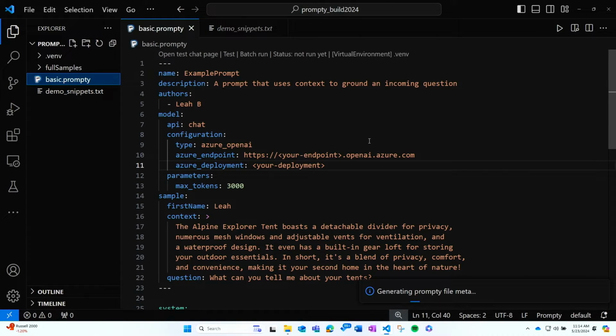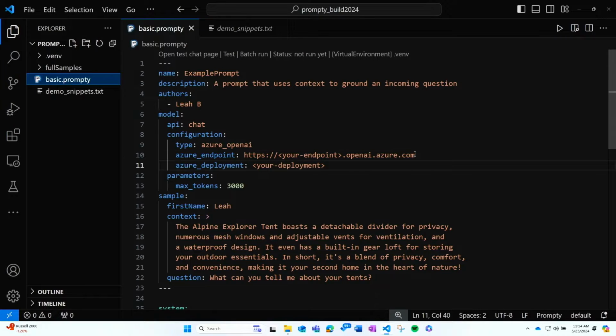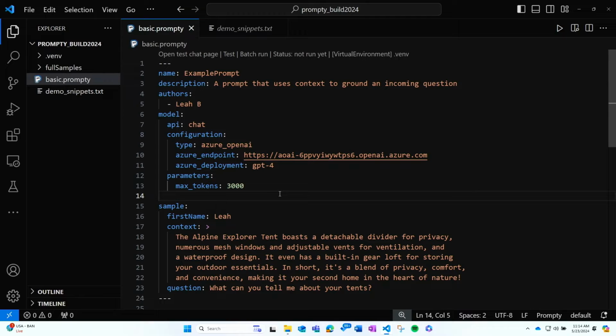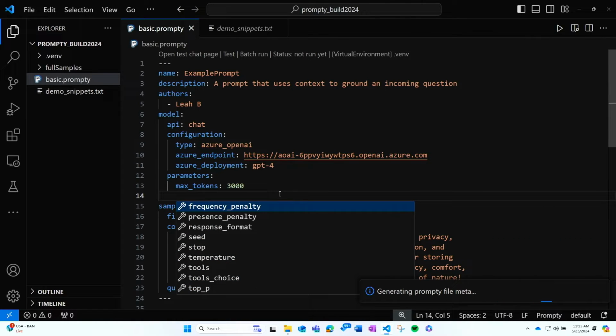And as you'll see, I'm going to go through this and show you little pieces that I did to set up my development environment, but there's very little that I did, and I'll highlight it as we go. So let me bring this in here. And then we're going to use GPT-4, but of course, across all the sessions, you've seen a lot of examples of some really cool and fun models that you can use to play with this. OK, so we can also update some parameters, and the extension gives us some helpful completions here.